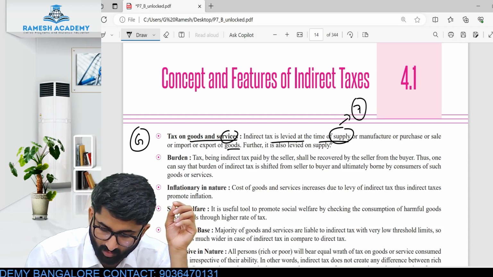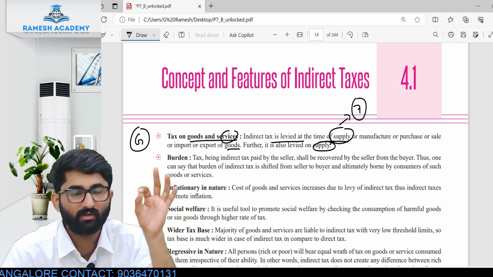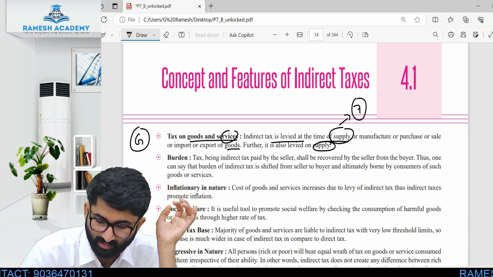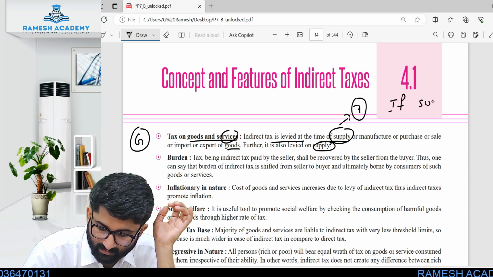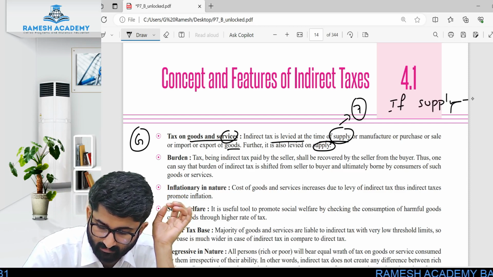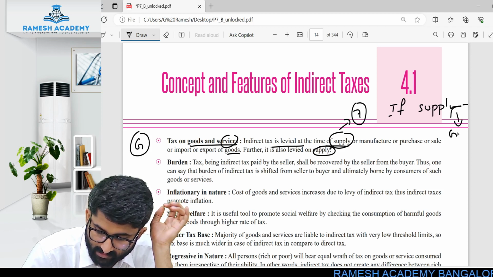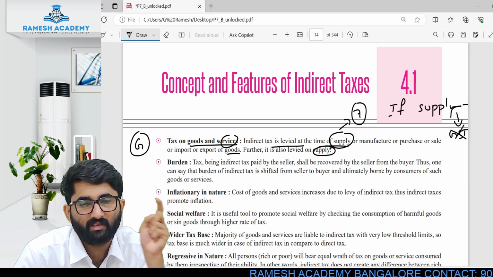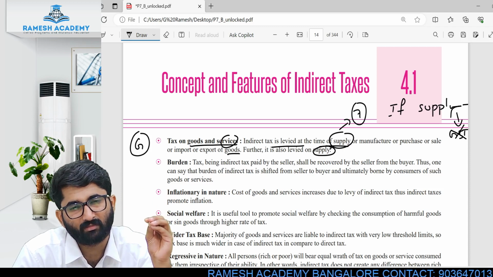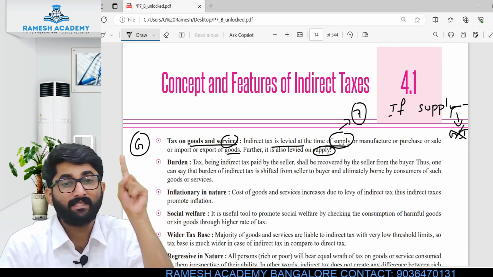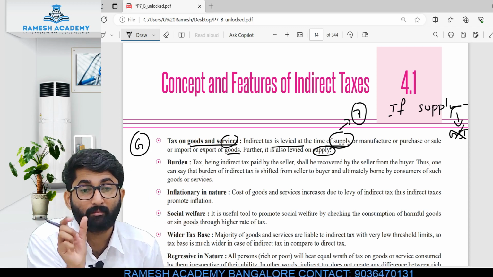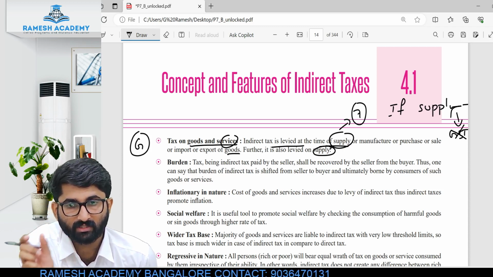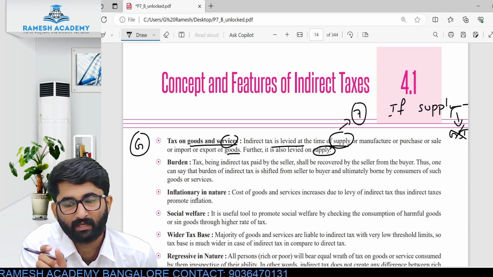Further, it is also levied on supply. If it is supply only, then GST. If it is not supply, then there is no GST. Remember, if it is supply, then you can find GST. Otherwise, there is no GST. Sir, what is the meaning of this supply? We will discuss later. Right now, remember the word supply. Supply is the crux here. If it is supply of goods or services, then there is GST. If there is no supply, then there is no GST.